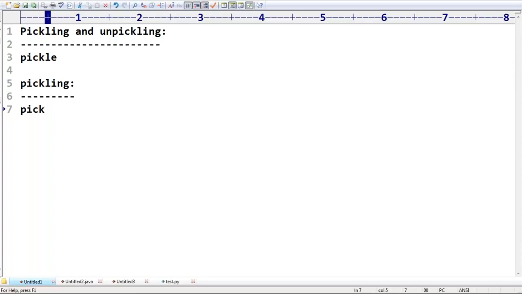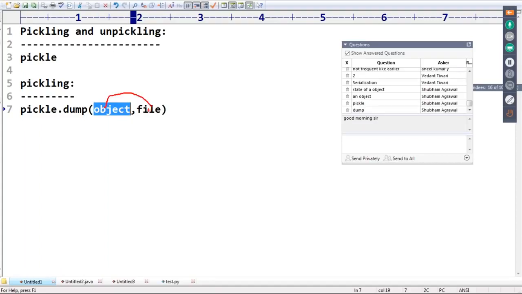The pickle module contains the dump method. Are you getting what the method is? Can you spell out? Dump is the function. The pickle module contains the dump function. You have to pass the object, comma, the file. So pickle.dump(object, file), and then the state of this object is going to be written to the specified file. The function name is the dump function. Clear? Are you able to understand?